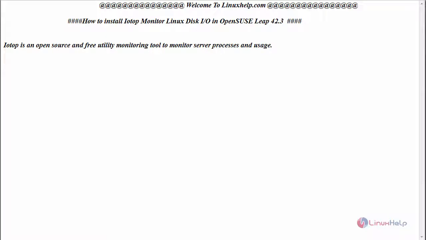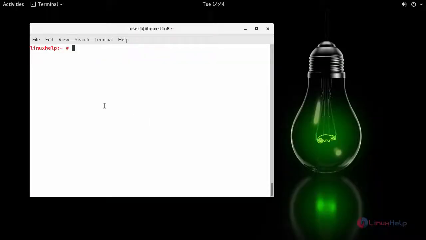Today we are going to see how to install Iotop on OpenSUSE Leap 42.3. Iotop is an open source and free utility monitoring tool to monitor your server process and usage. Now let us see the installation. The basic requirement is to install your Python packages with the freetype module.